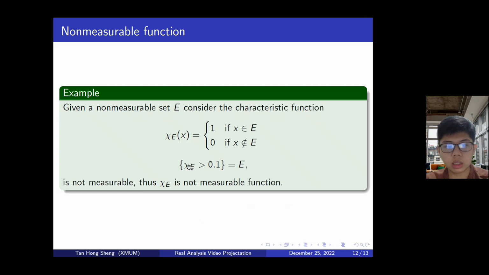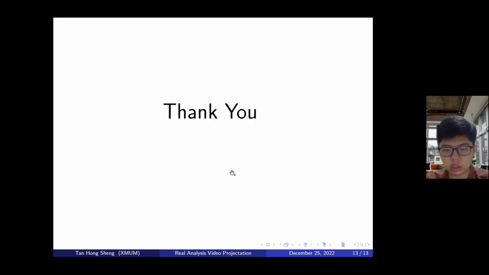After we have a non-measurable set E, we just need to define a characteristic function chi E. If x is in E, then chi E equals 1. If x is not in E, then chi E equals 0. Then the set where chi E is greater than 0.1 is the set E, and E is not measurable, so chi E is not a measurable function.